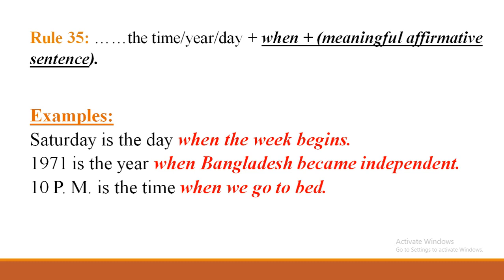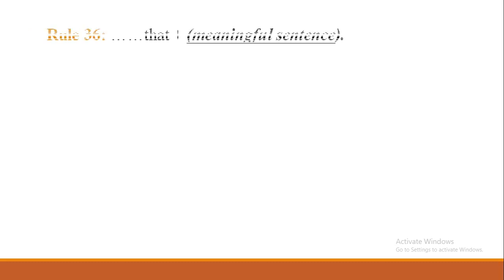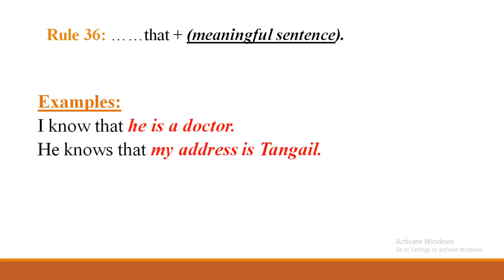Okay, students, next rule. Number 36, that. When you get only that in the given part, then you have to write a meaningful sentence according to the given part. I know that. I know that. The next part you have to write. He is a doctor. If you want to write, he is a teacher, he is a freedom fighter, that is also right. Next one, he knows that my address is Tangail. If you want to write another address, that's also right.